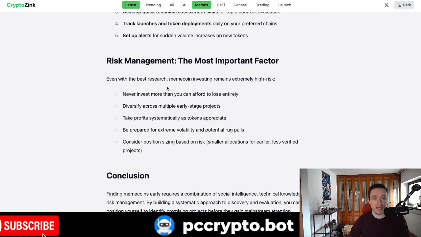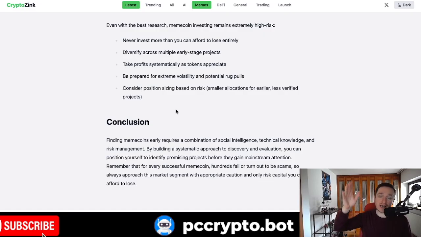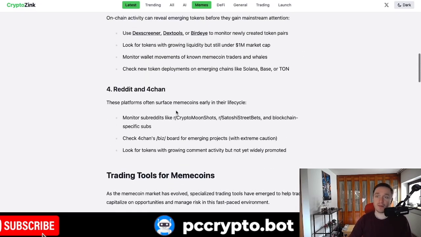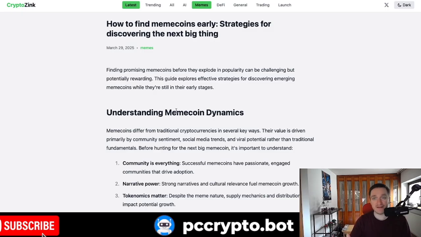That's really good. We talked a little bit about risk management, Kelly criterion, remember 5%. Generally speaking, this is how you find meme coins early. There are a couple of things you can do. I think it's a really fascinating subject, and trying to get into meme coins is really a nice strategy in crypto.